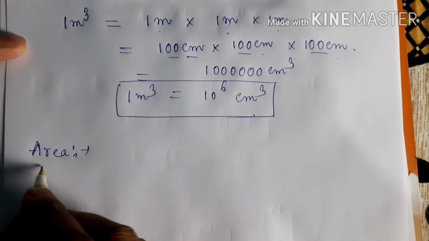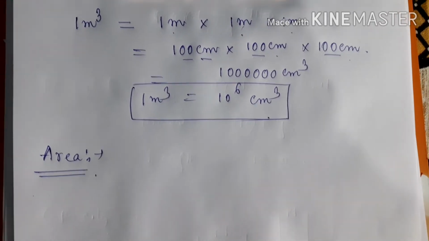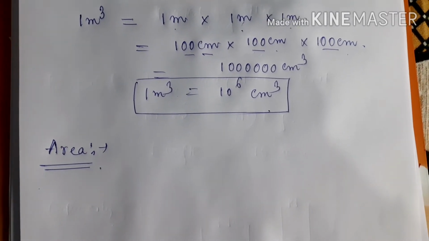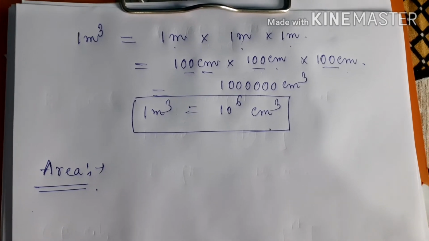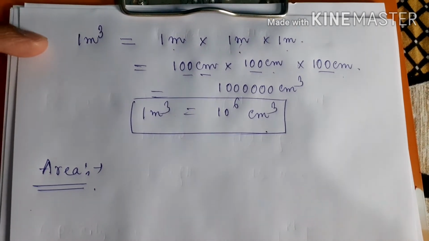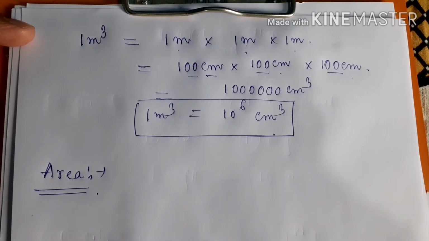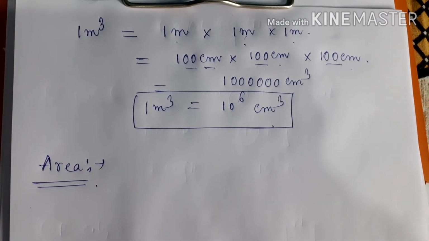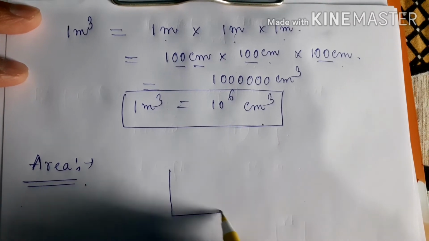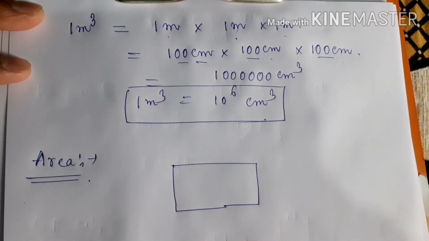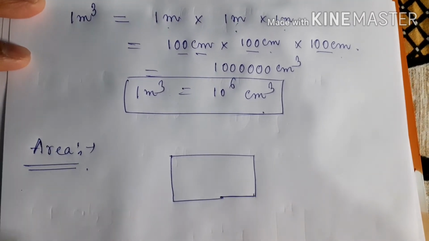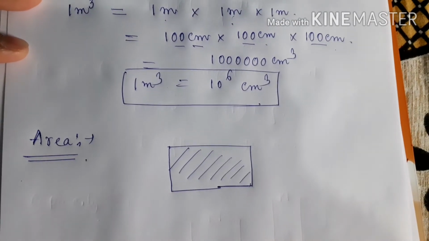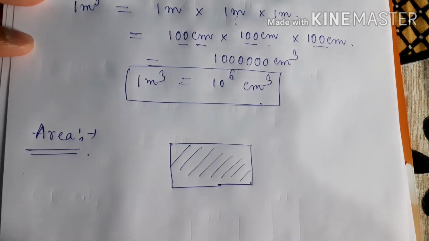Area means what? Area can also be written in the form of surface area, because we are calculating the area of a surface. So most of the time it can be written as surface area also. Surface area is defined as the measure of the surface of an object. Suppose you are taking any type of plot here. If you want to calculate the area of this plot, definitely this portion we have to calculate.